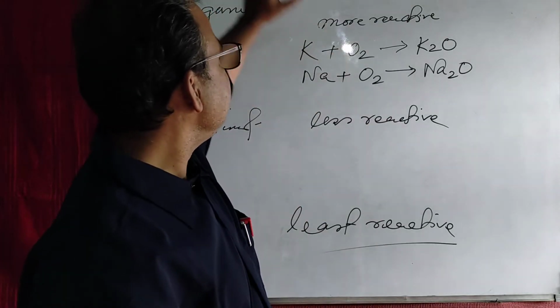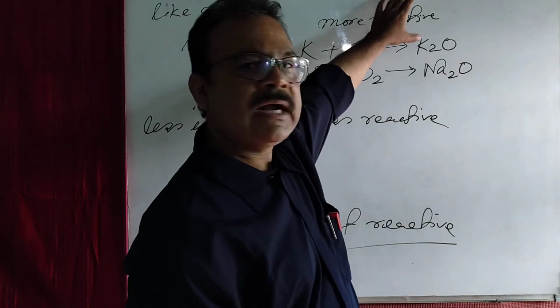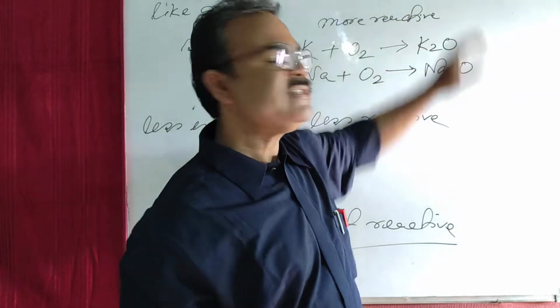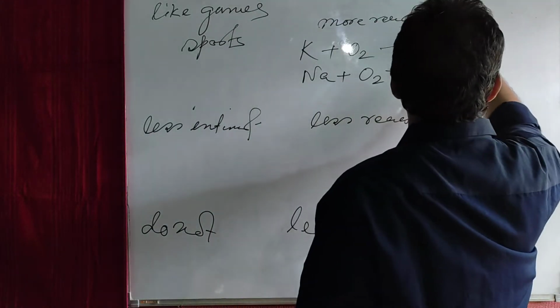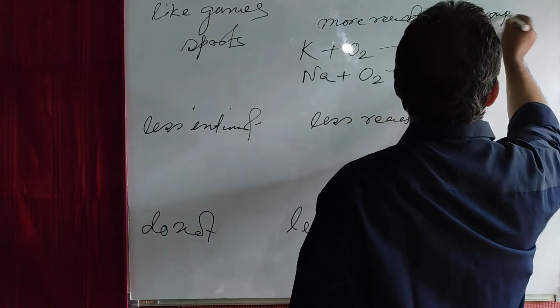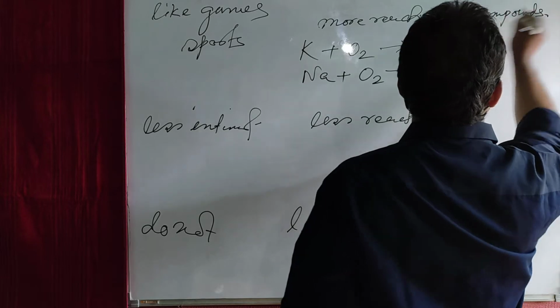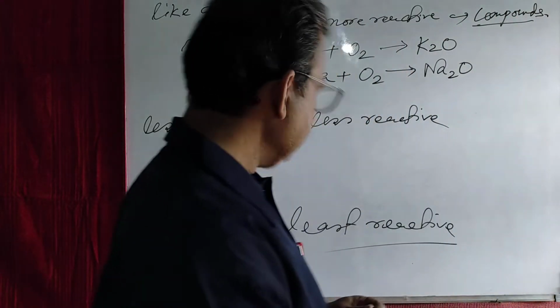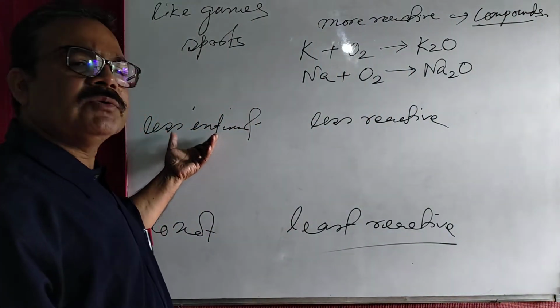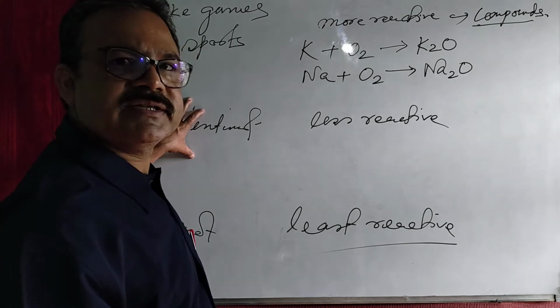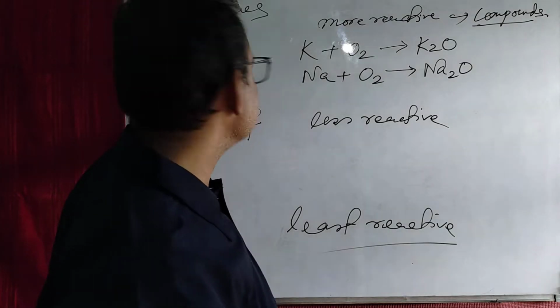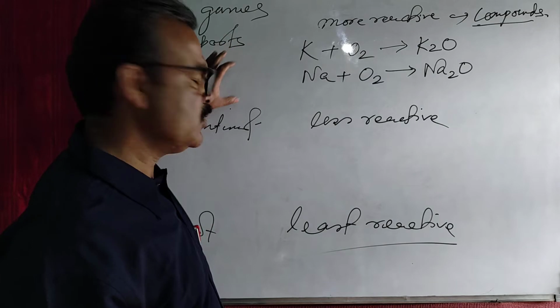So you remember that more active metals are found in combined state as compounds.